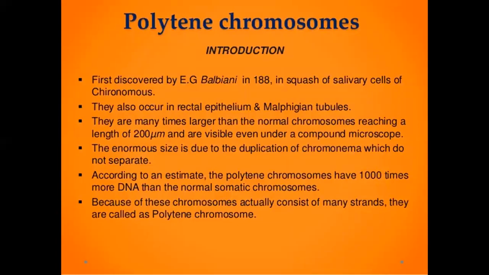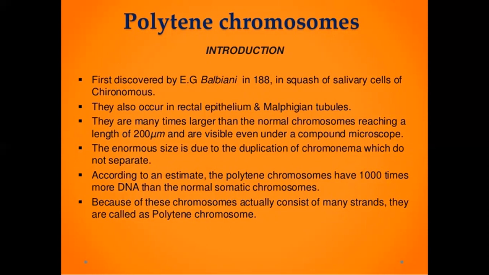Polytene chromosomes were first discovered by E. G. Balbiani in 1888 in squashes of salivary cells of Chironomus larvae. They also occur in rectal epithelium and Malpighian tubules. They are many times larger than normal chromosomes, reaching a length of 200 micron, and are visible even under a compound microscope.